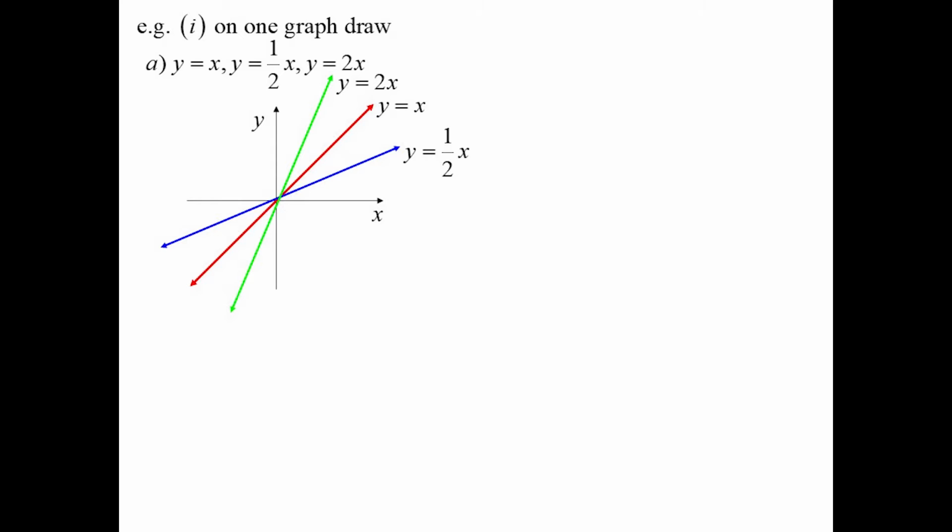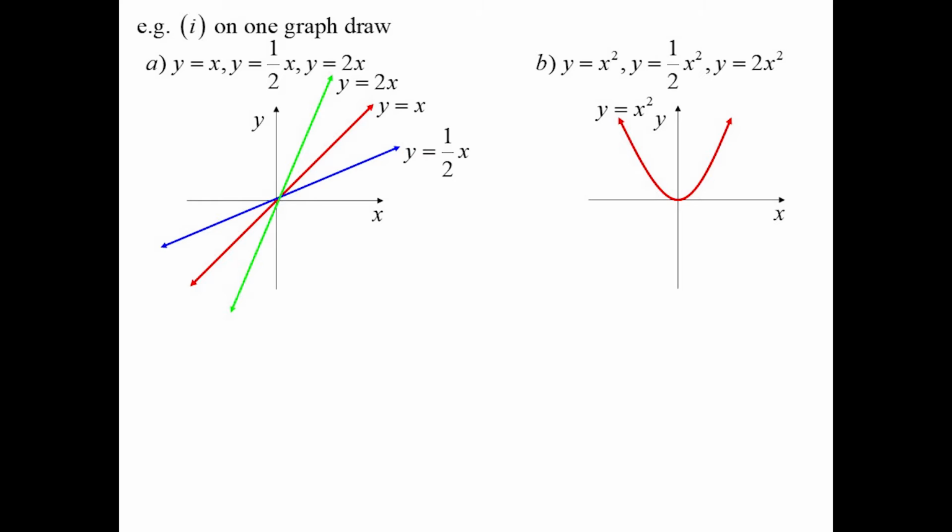Okay, that's lines. We can do it with any shape. Let's say we had the parabola. It's a bit more obvious with this one. There's y equals x squared. Now, y equals a half x squared. Because the x is squared, I'm going to think of this as 2y is equal to x squared. If I wanted to group it with the x, then the dilation factor horizontally would not be 2. It would be, what? Yeah, square root of 2. Because I could rewrite that as x over the square root of 2, all squared. So then it's grouped with the x.